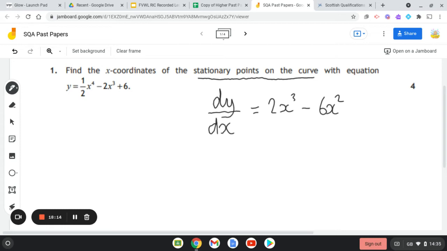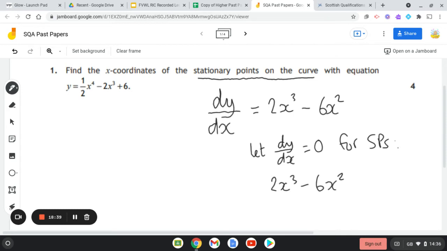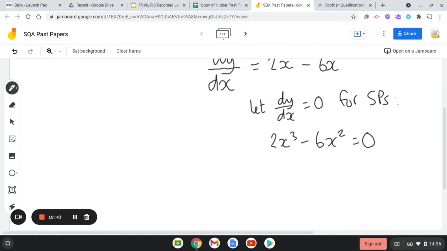Then allow yourself thinking time to think: what is the next step in the process? Well, statements are good. Let dy by dx equal 0 for SPs. Tell us why you're doing these things. So we can say 2x cubed take away 6x squared is equal to 0. Now that it's equal to 0, we need to solve it for x, so we have to factorise.